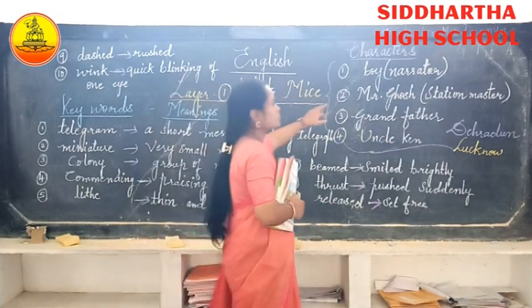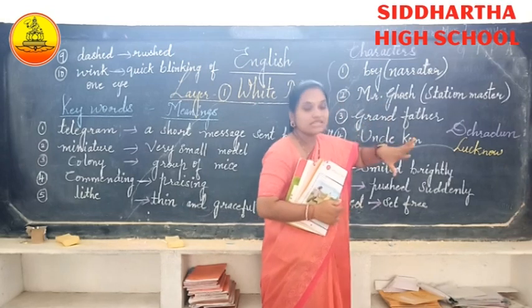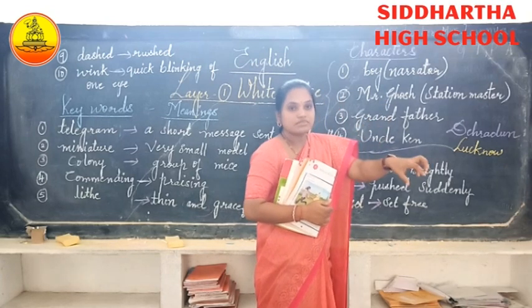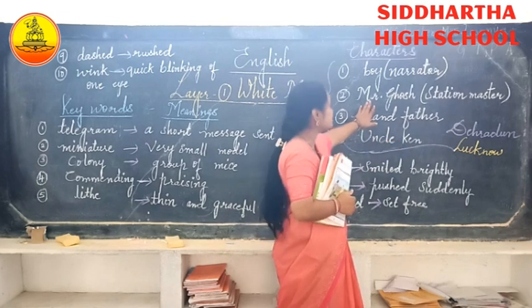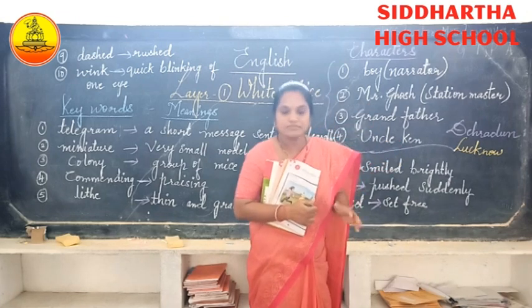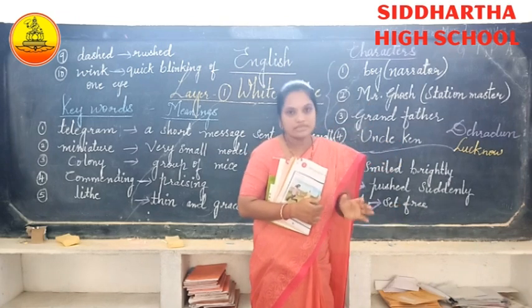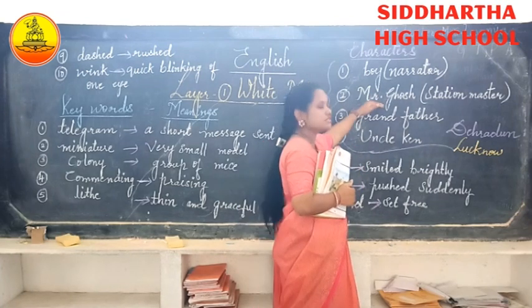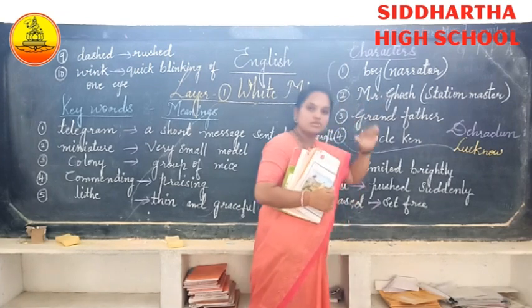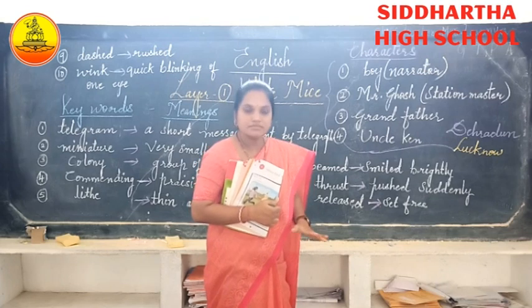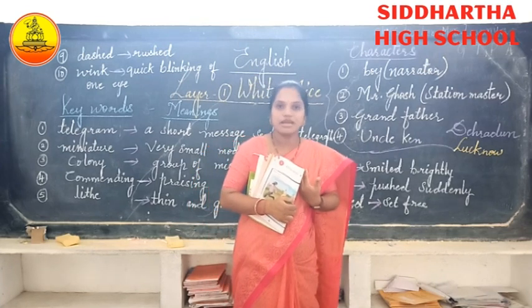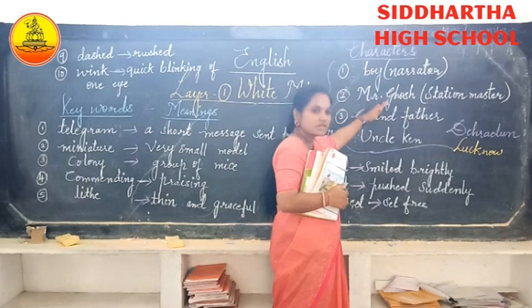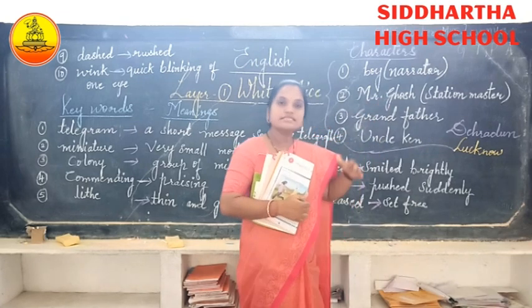When he wrote the telegram, Mr. Ghosh observed and heard that this boy had been put in the wrong train, and he decided, until the grandfather comes, I will keep the boy safe. So Mr. Ghosh told him, until your grandfather comes, please stay in my house. The kind station master took the boy to his house.